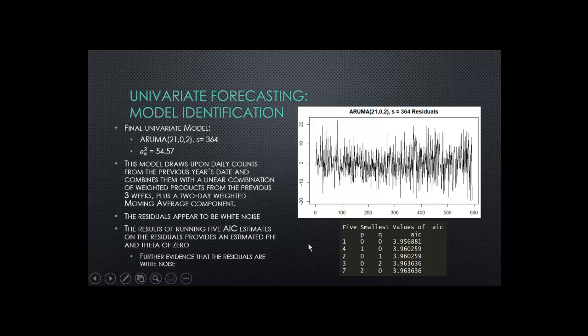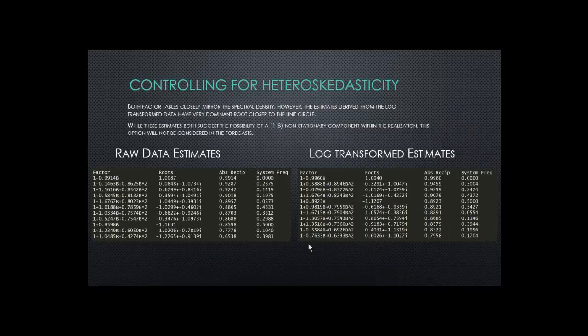The results of running 5 AIC estimates on the residuals provides an estimated phi and theta of 0, providing further evidence that the residuals are indeed white noise. It was previously noted that phi estimates based on the raw data and the log transformed data would be compared. During that comparison, it was noted that the system frequency of 0 is caused by a root near the unit circle.